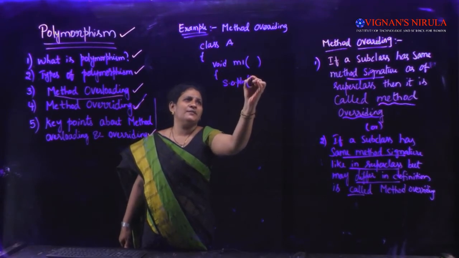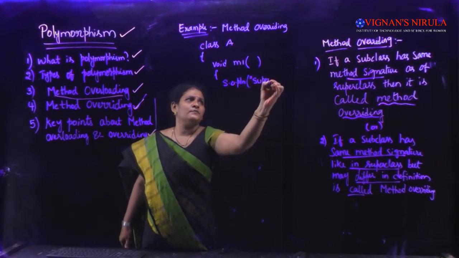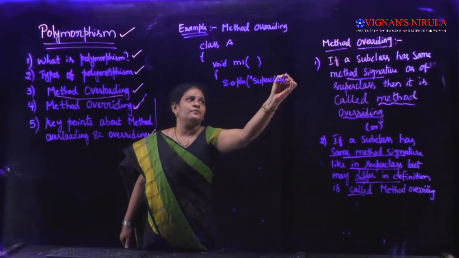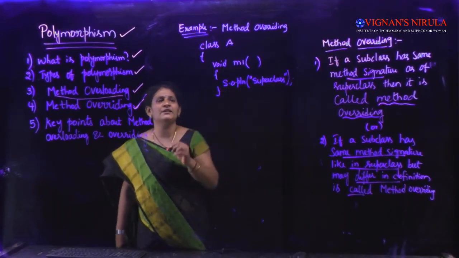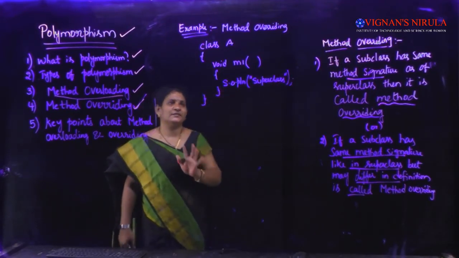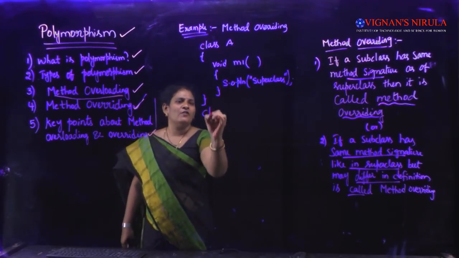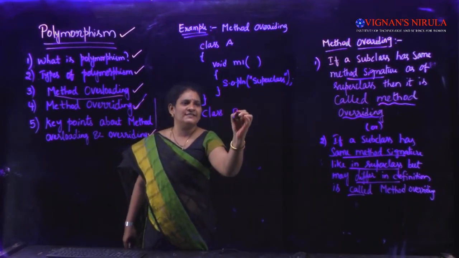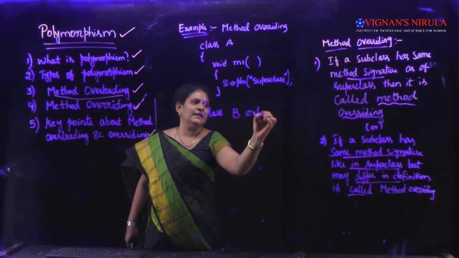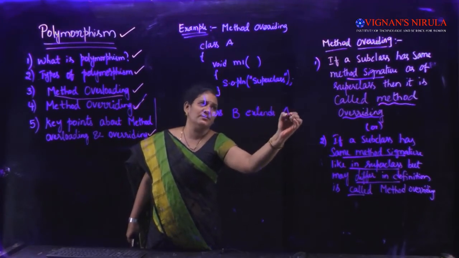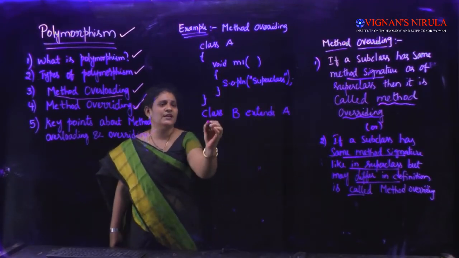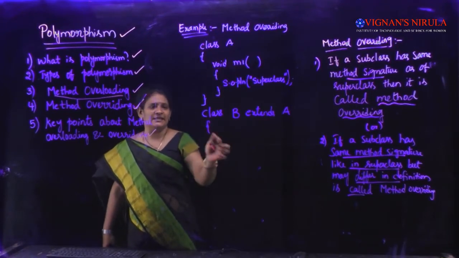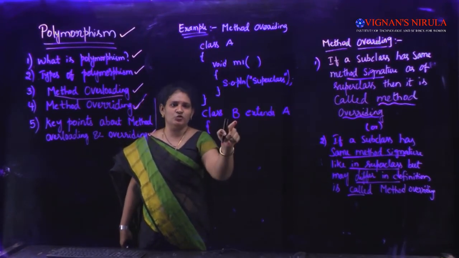System.out.println prints something, superclass. So M1 is a method in the superclass. I'm closing it. That's all. And now I'm taking one more class called class B. Class B is extending class A, which is a single inheritance concept. I'm using a single inheritance concept here. Class B is extending class A. Class B is a subclass now.